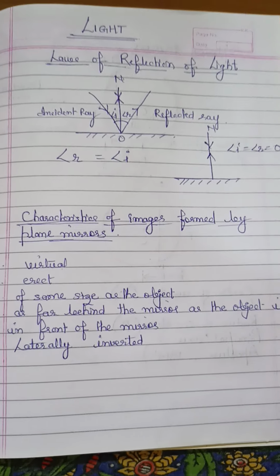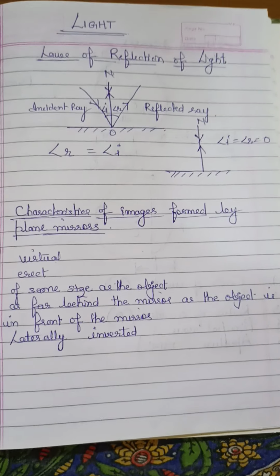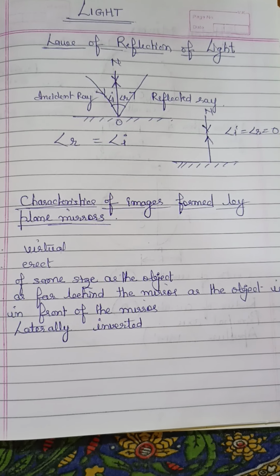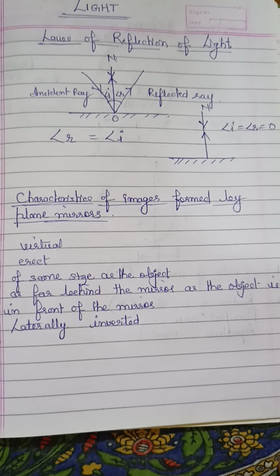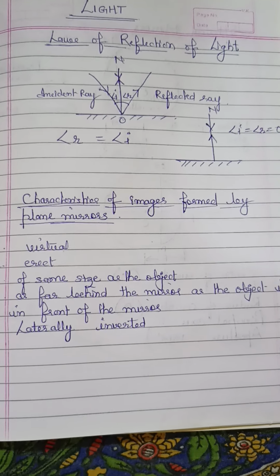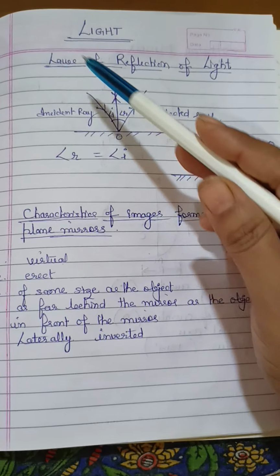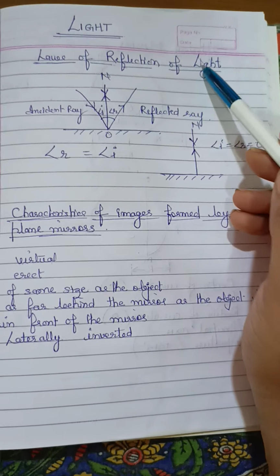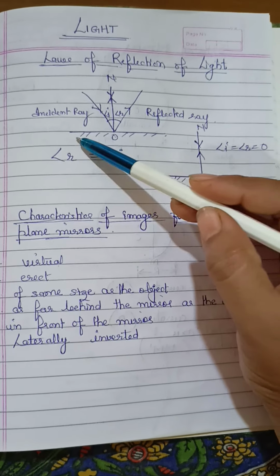Good morning, dear children. So, we are going to continue that chapter 1, light. We have done all the little basic things as you have learned in 7th, 8th also, about reflection, diffuse reflection, then regular reflection. Then after that, this also we have done before: laws of reflection of light. What are the laws? There are mainly two laws in this.